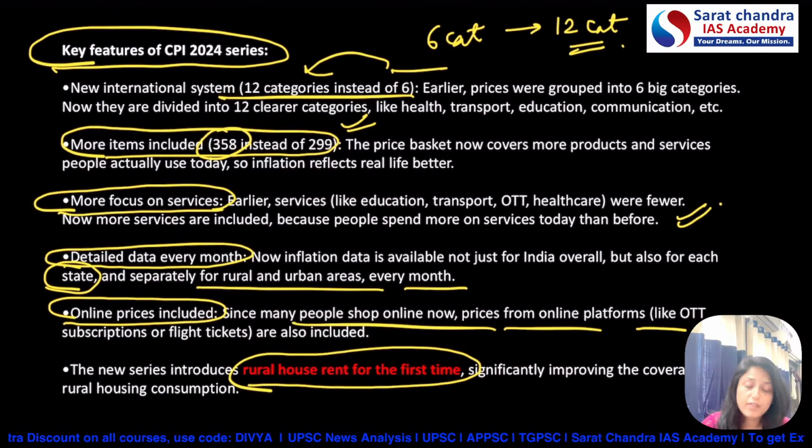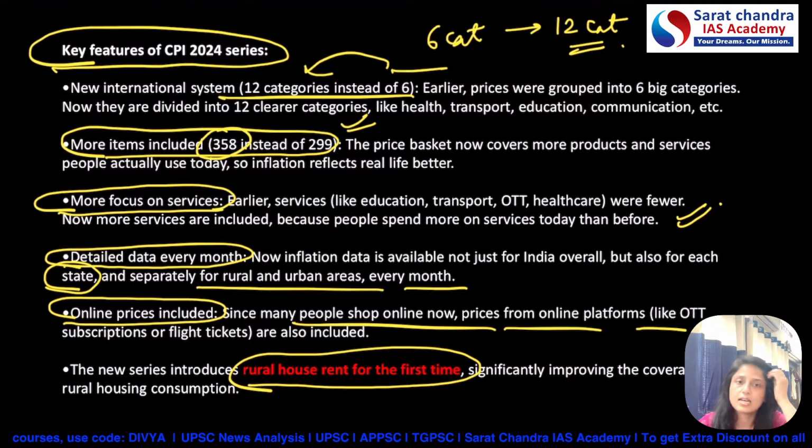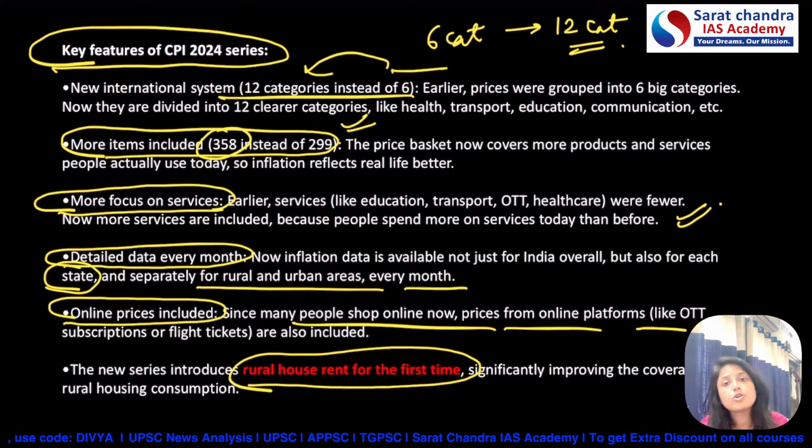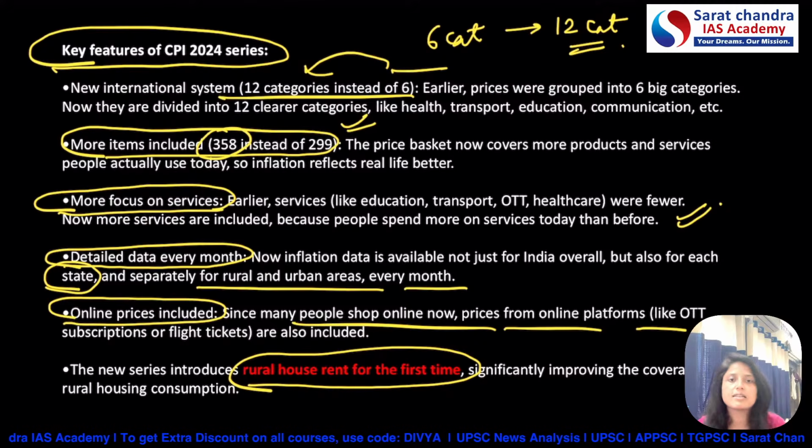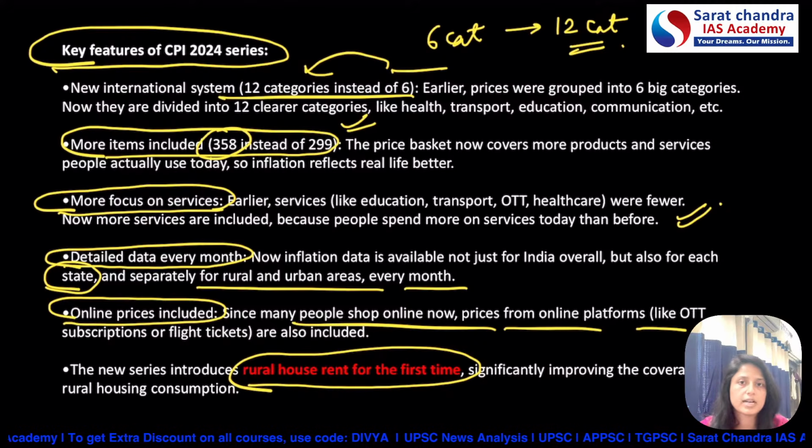So in what way can questions be asked from these items? These items will help you eliminate options. For example, UPSC will ask a question on CPI. Maybe the first statement is on the static part, which body releases this. Maybe the second statement is about the base year, and maybe the third statement is about the categories or the online services. If you know all these six points, you can easily eliminate one of the statements.